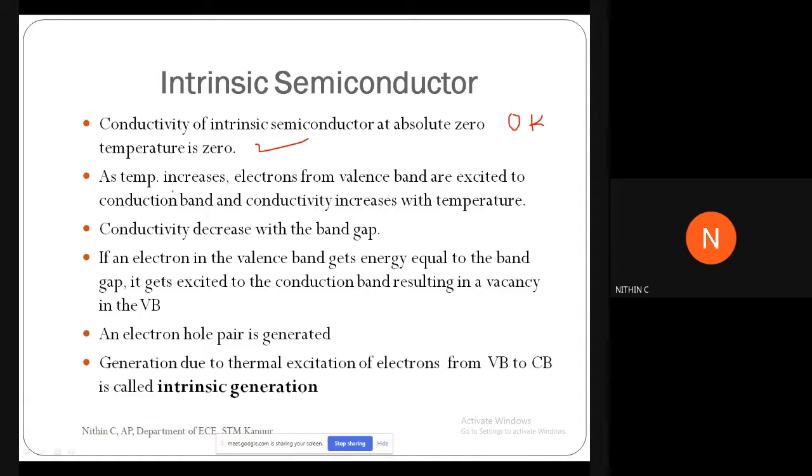Then as temperature increases, electrons from the valence band are excited to the conduction band, and conductivity increases with temperature. So as we increase the temperature, more and more electrons will make their transition from valence band to conduction band. And as a result of that, what happens? There will be more electrons in the conduction band, and as a result of that, the conductivity increases with temperature. Then conductivity decreases with band gap. That is also correct, right?